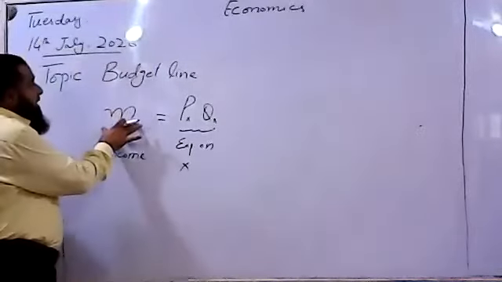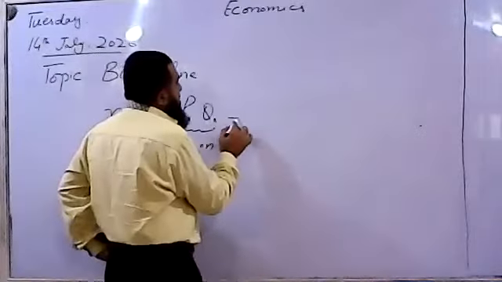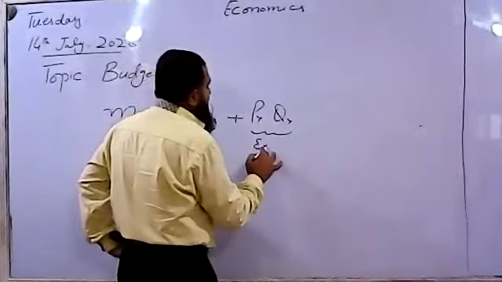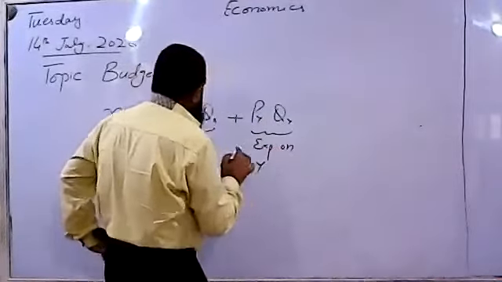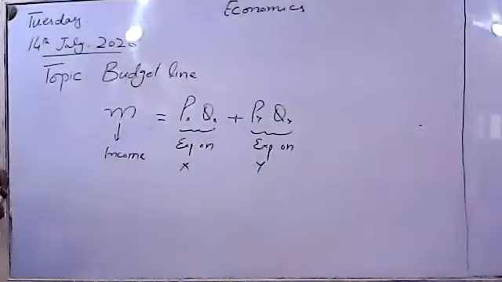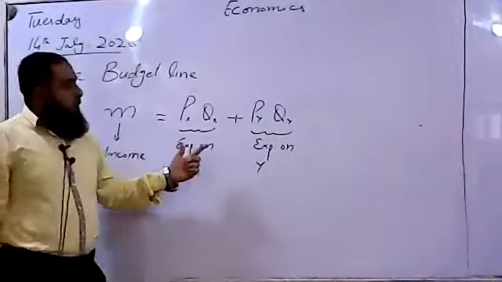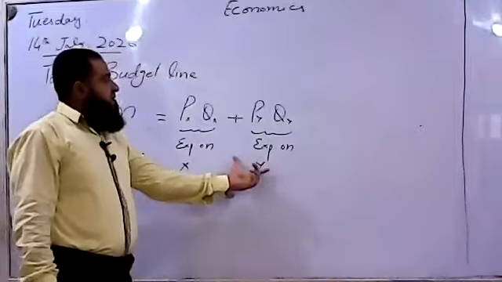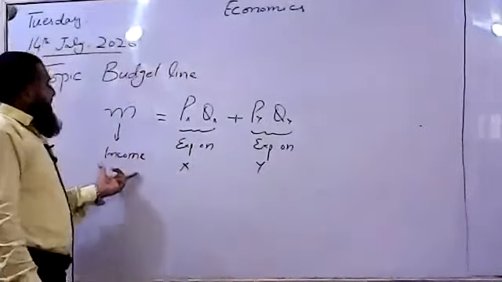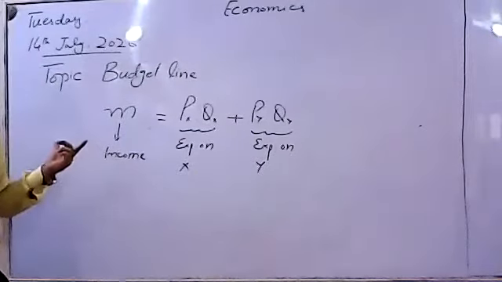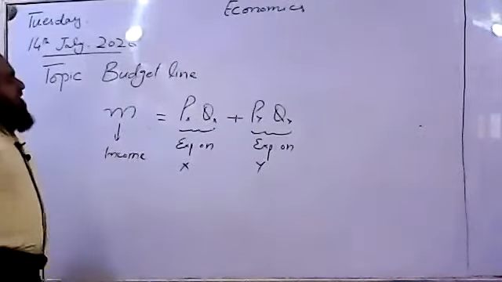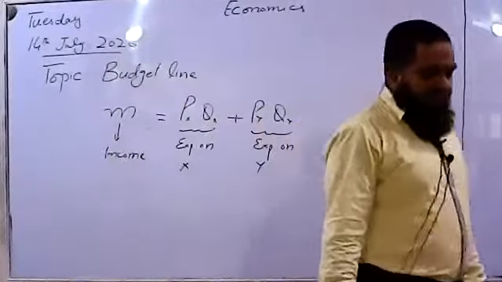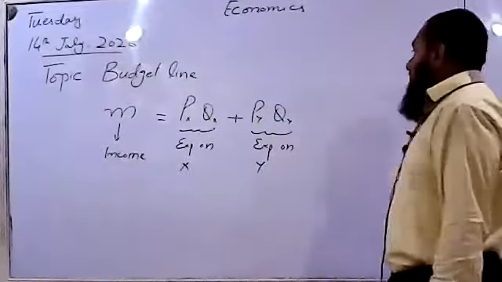When his income is there, he is buying two goods. So this is his expenditure on commodity X, and this is the commodity Y he is buying, so this is his expenditure on Y. This is the budget equation: all his income is equal to expenditure on X and Y. The sum of the expenditures on X and Y should equal the income of the consumer. Now, first of all, we will find the different combinations of the two goods X and Y which are equally affordable by the consumer.